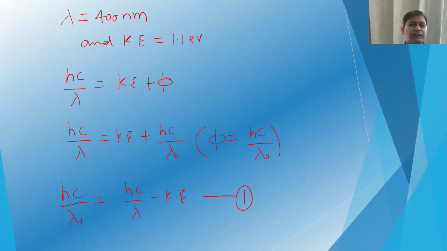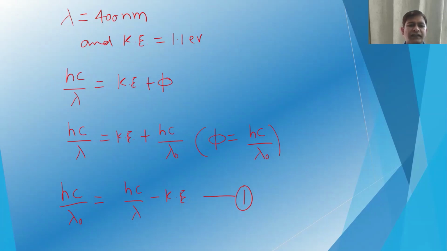So as per the equation, hc/lambda is equal to kinetic energy plus work function. We can replace the work function by a wavelength which is lambda 0. So that will be hc/lambda 0. So that is lambda 0, the corresponding wavelength which is equivalent to the work function.